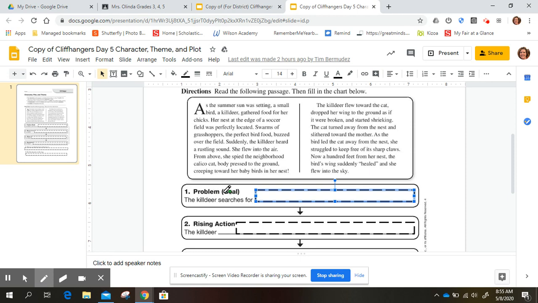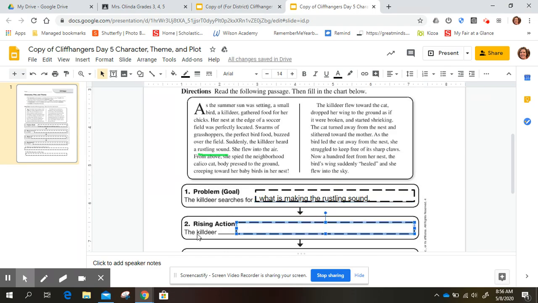And one of the very first things, her goal or the problem, was that she heard that rustling sound. So the killdeer searches for what is making a rustling sound. And I don't want a capital because I'm not starting a sentence, I'm finishing the sentence. So I just need a period at the end.